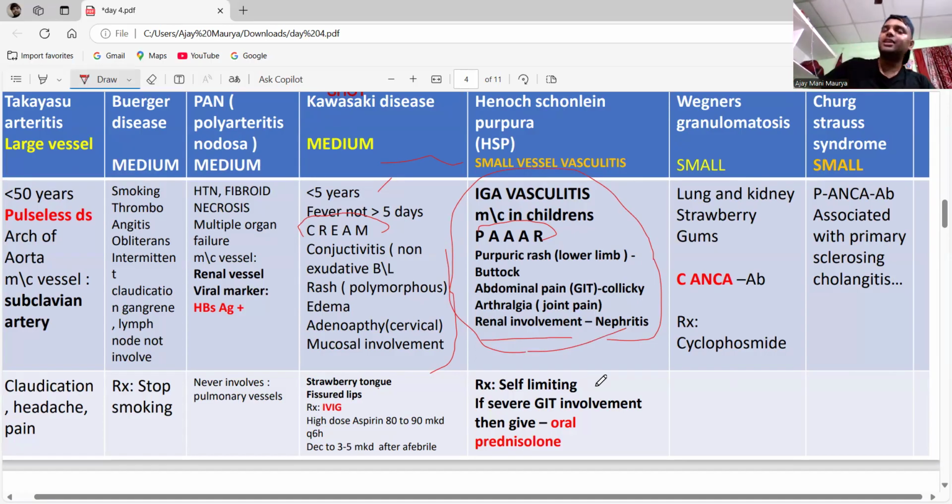So what is the treatment? It is self-limiting. There is one question in NEET PG about when to start the steroids: if it is severe and there is GIT involvement, then you have to give prednisone, that is oral prednisone.